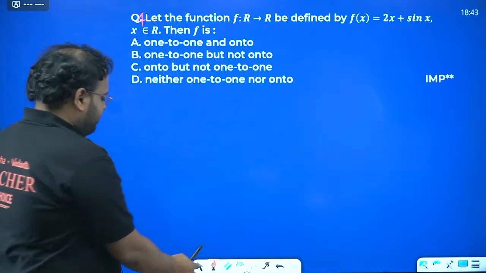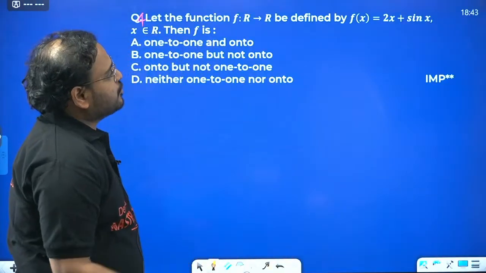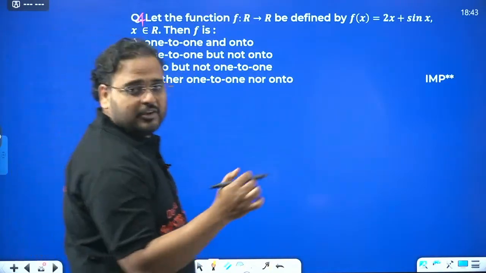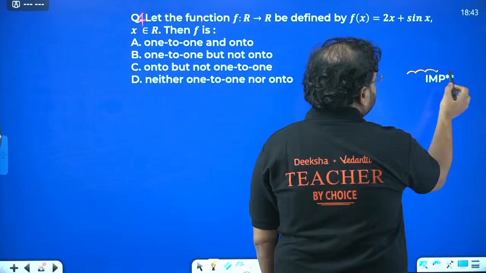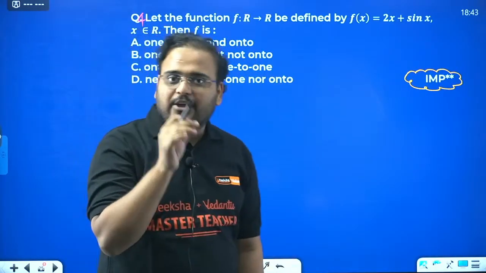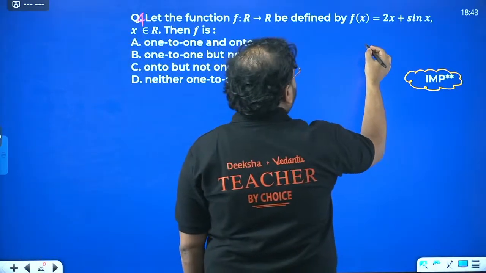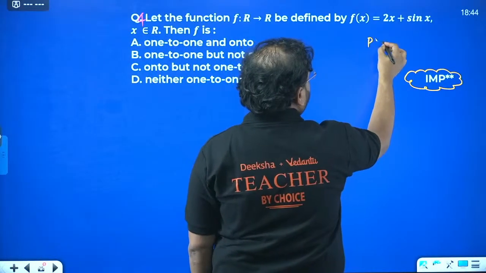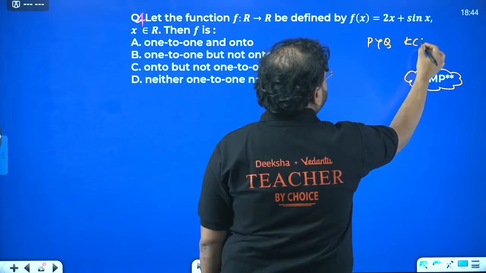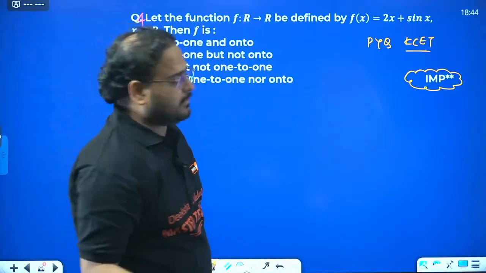Let the function f be defined from R to R, f(x) equals 2x plus sin x. Can you see this marking? Important questions. This is a very important and unique concept, so I would like your complete attention on this part. This is purely for CET, and this is a PYQ of KCET. It's an extra, good concept.